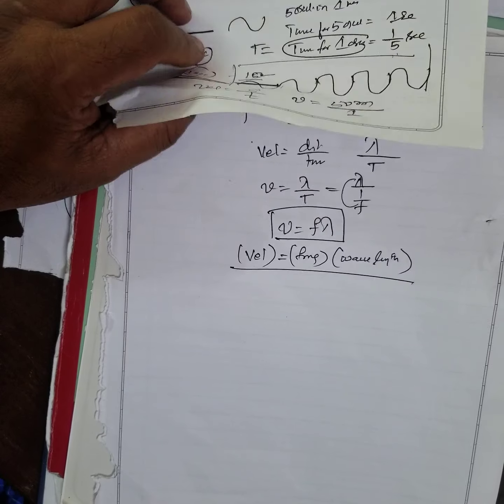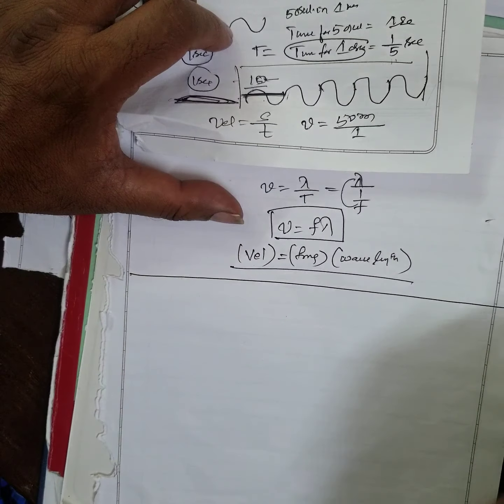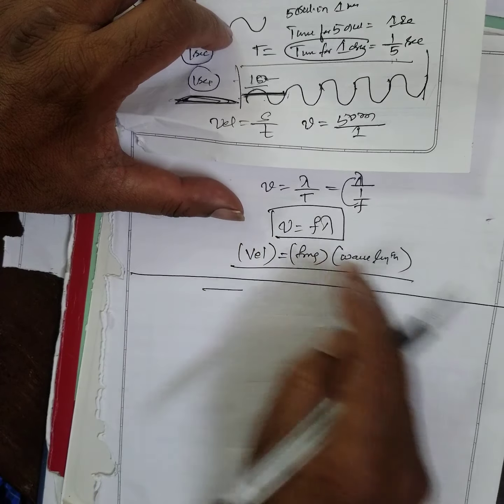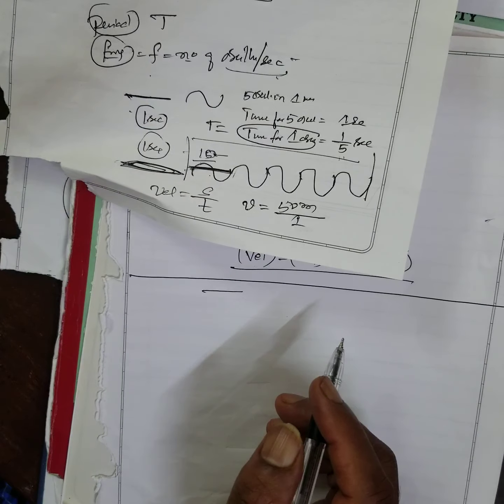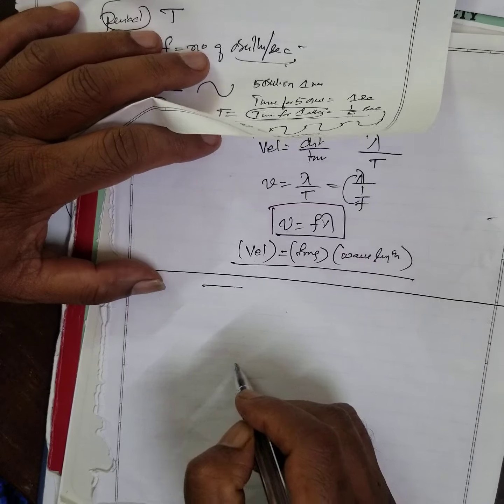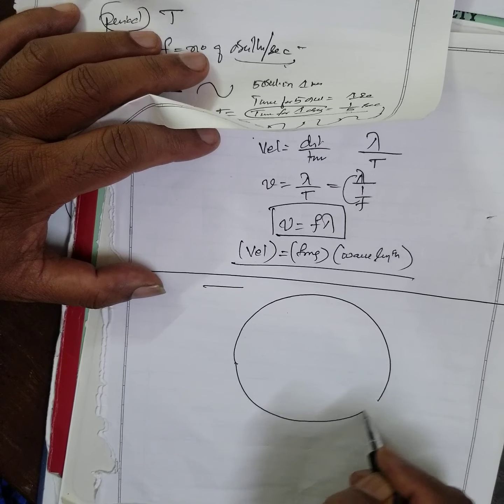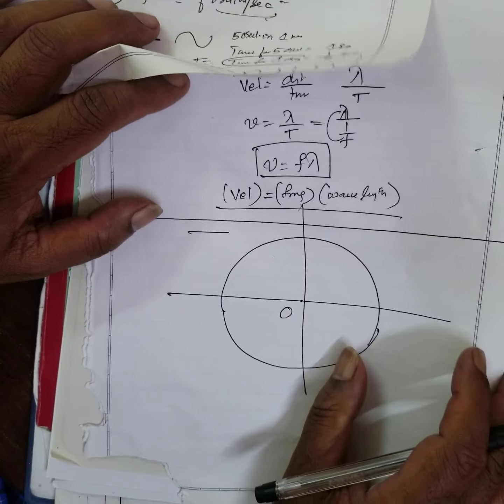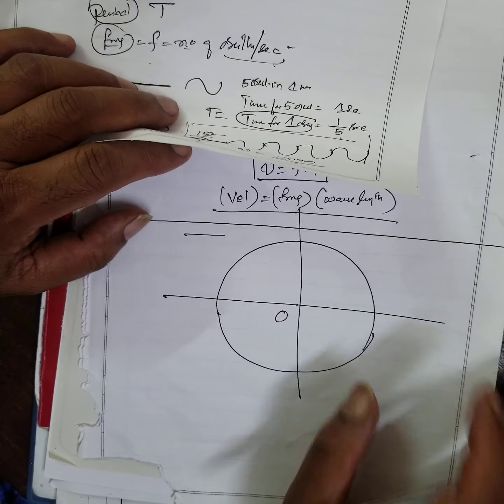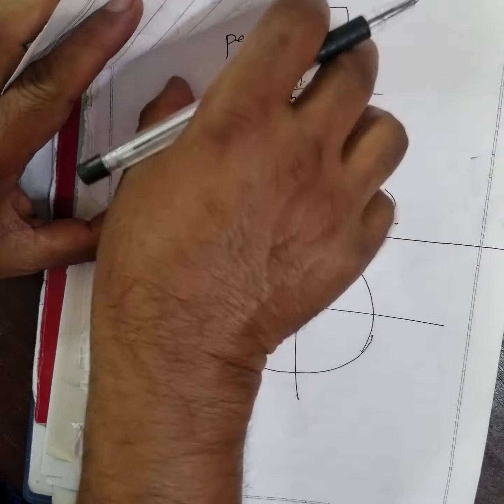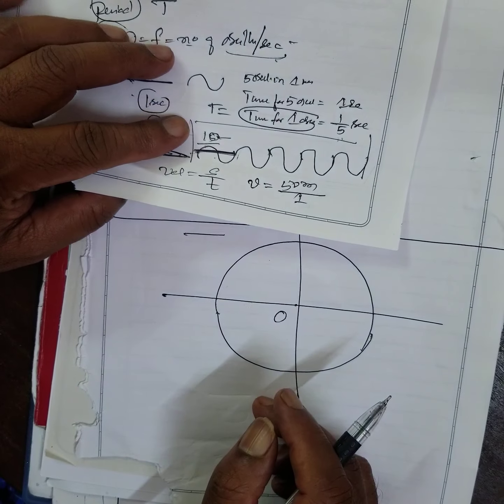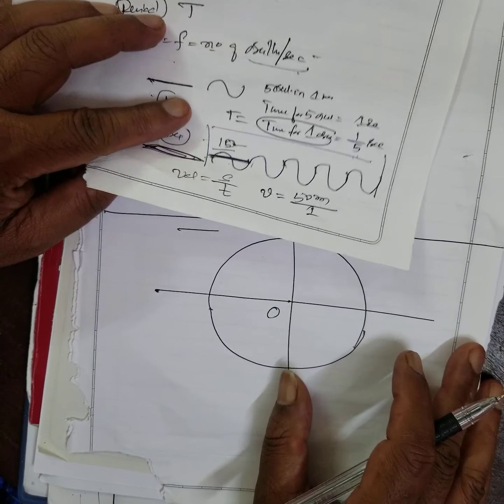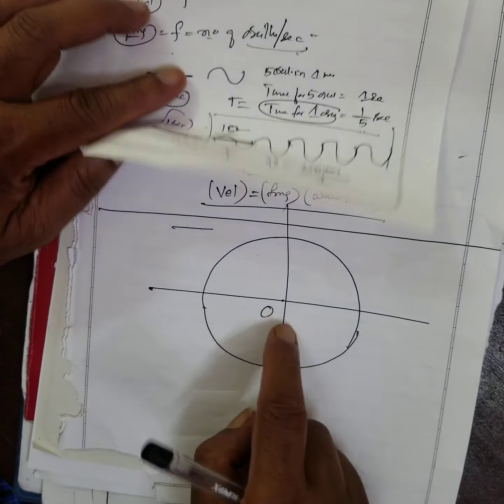Now, sometimes we can express this in circular motion. Some students ask, "Sir, what is that?" They have shown that on a circle. What is this? That means this is the representation. See, God can be represented in different religions, in different forms. This is one of the forms. This is also the same thing. The concept of God is the same, but the way of expressing is different. Now I'll tell you what this is.